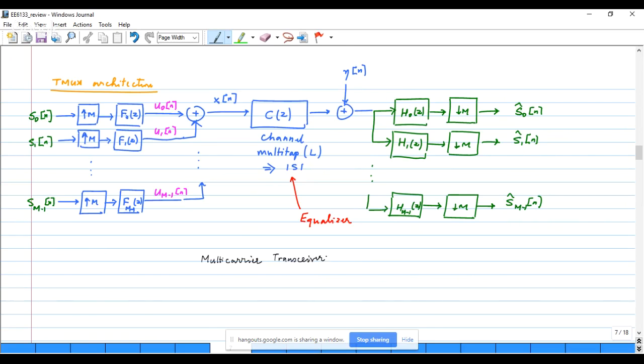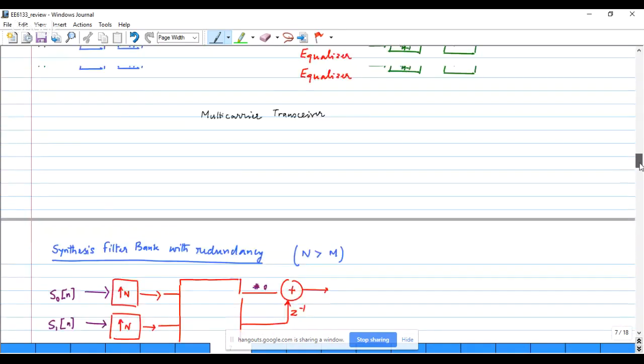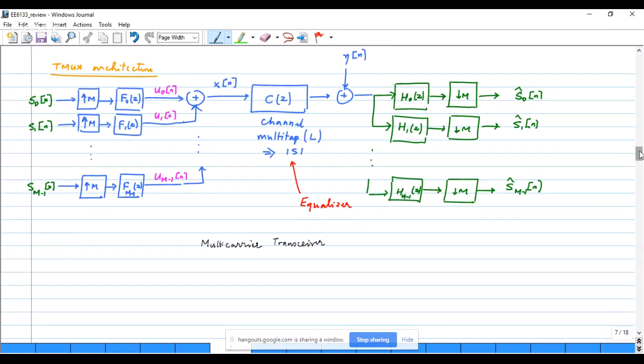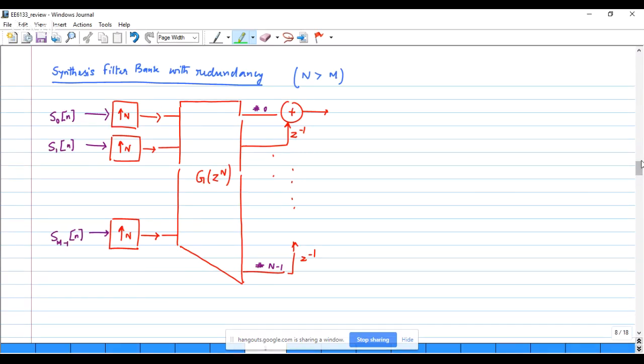Now, very quickly, what are some of the elements that we need to have in this context? Next slide, we will just look at that. We can apply the polyphase decomposition both at the transmit side and at the receive side, just as an illustration of what we can do with it.